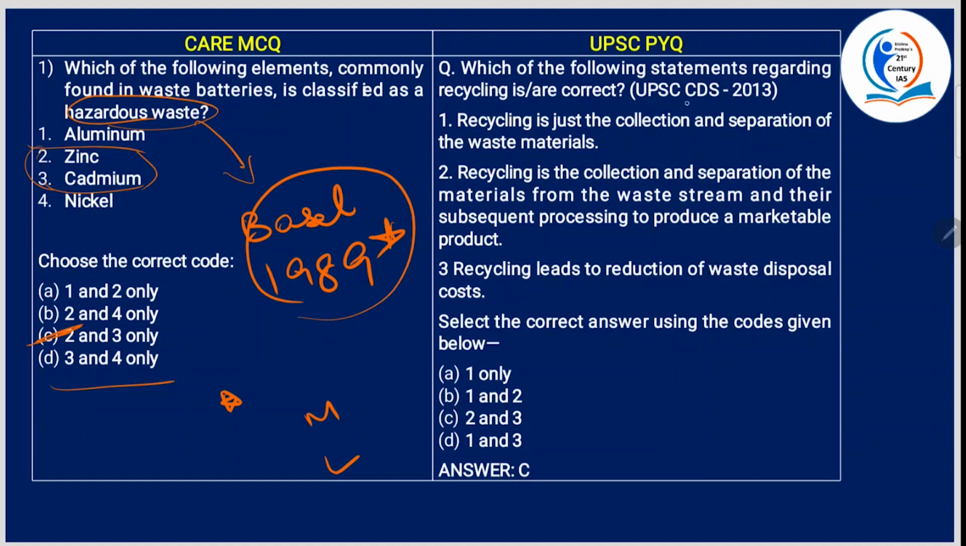Fine. Now, which of the following statements regarding recycling are correct? Recycling is just the collection and separation of waste materials. What will happen? You will just collect it and separate it. Whereas, is it being reused, or are you making something out of the separation? No, na? So this is wrong. So when 1 is gone, the only option left is 2 and 3. Okay, without even reading what 2 and 3 is, you will arrive at the answer.